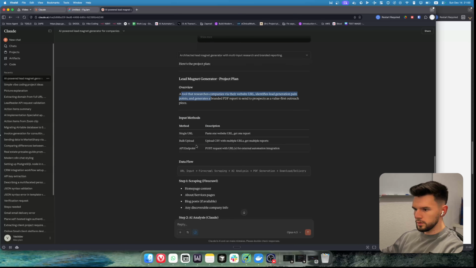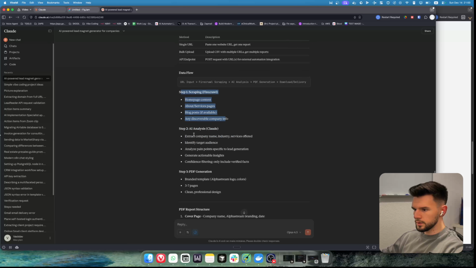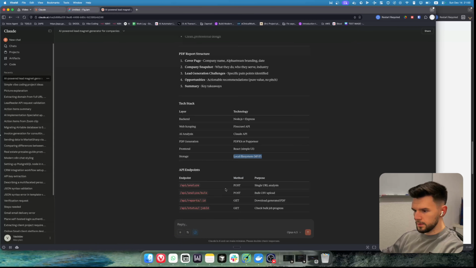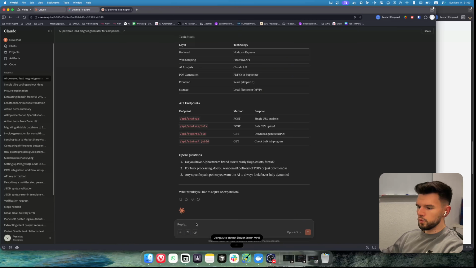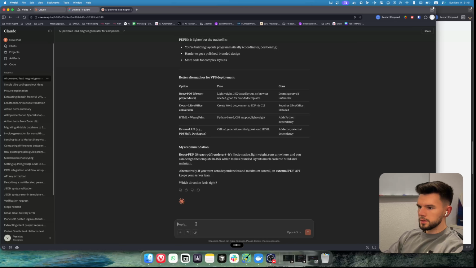The company overview, improvement, scraping, analysis, PDF generation, tech stack, Firecrawl, yeah, okay, MVP, that's alright for MVP. Why did you choose PDFKit or Puppeteer? Wouldn't that make it harder if we're gonna run it on a VPS, for example? So it came up with some suggestions. I think I'm gonna use React PDF just because I used it for another project and it worked quite well. Alright, let's switch to React PDF for generation of the PDF. And I want you to give me the full plan with all the technical details.